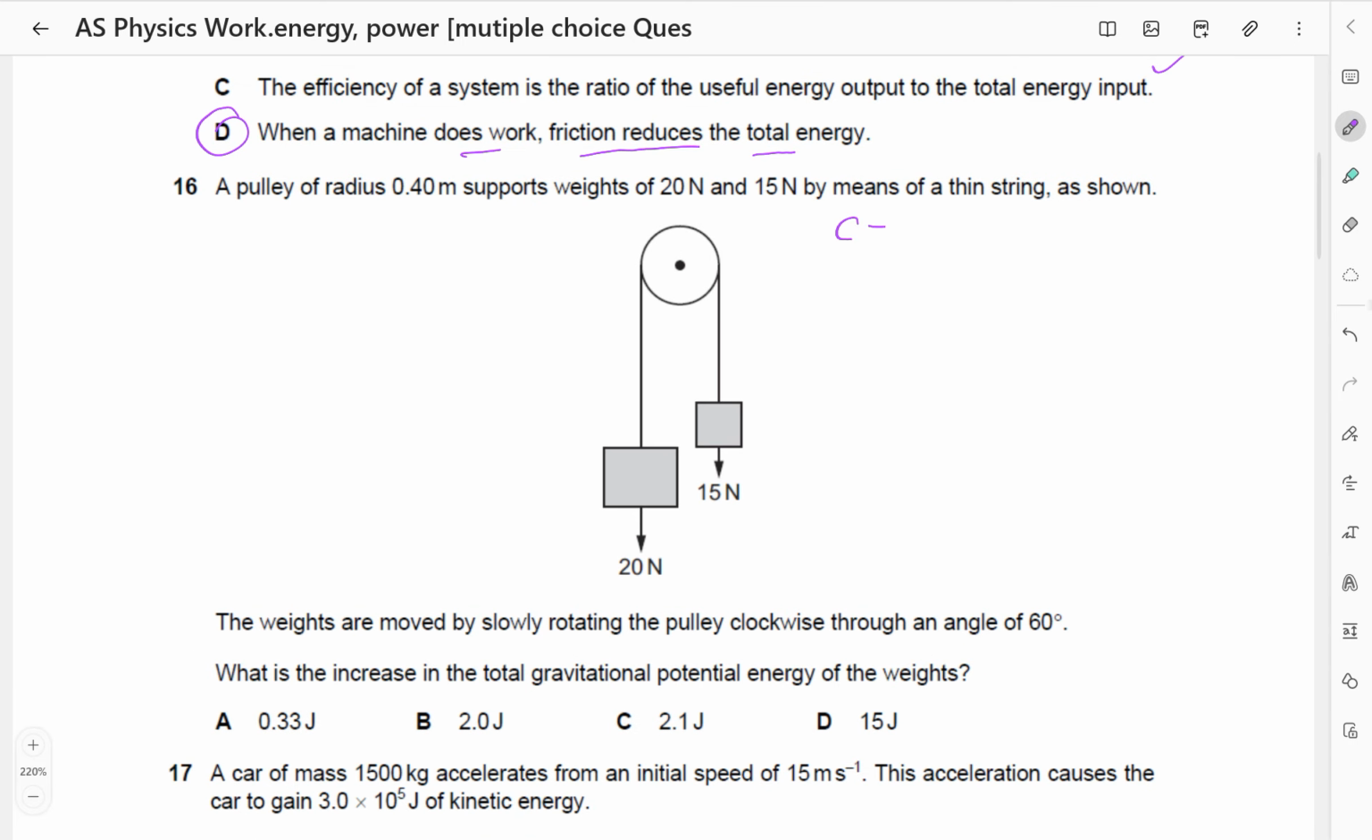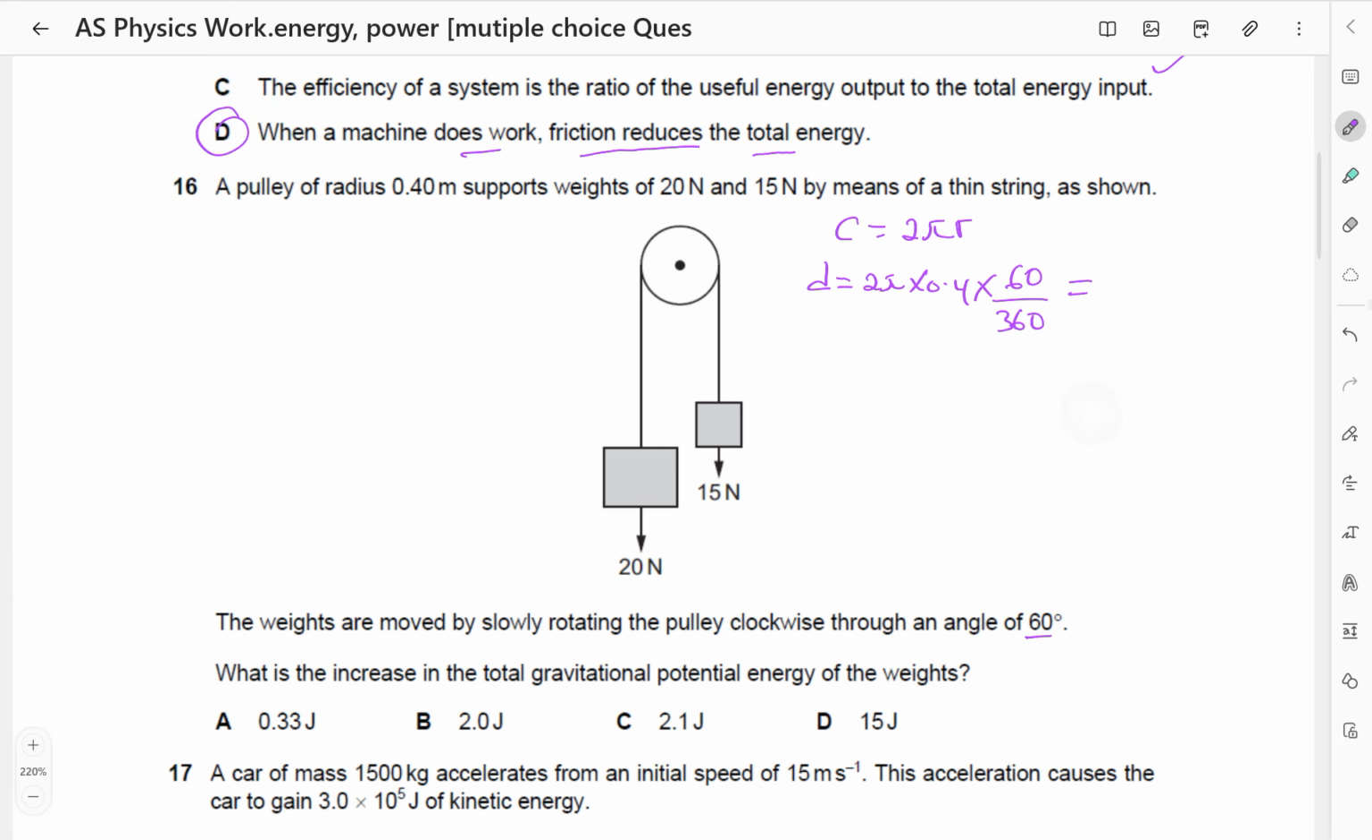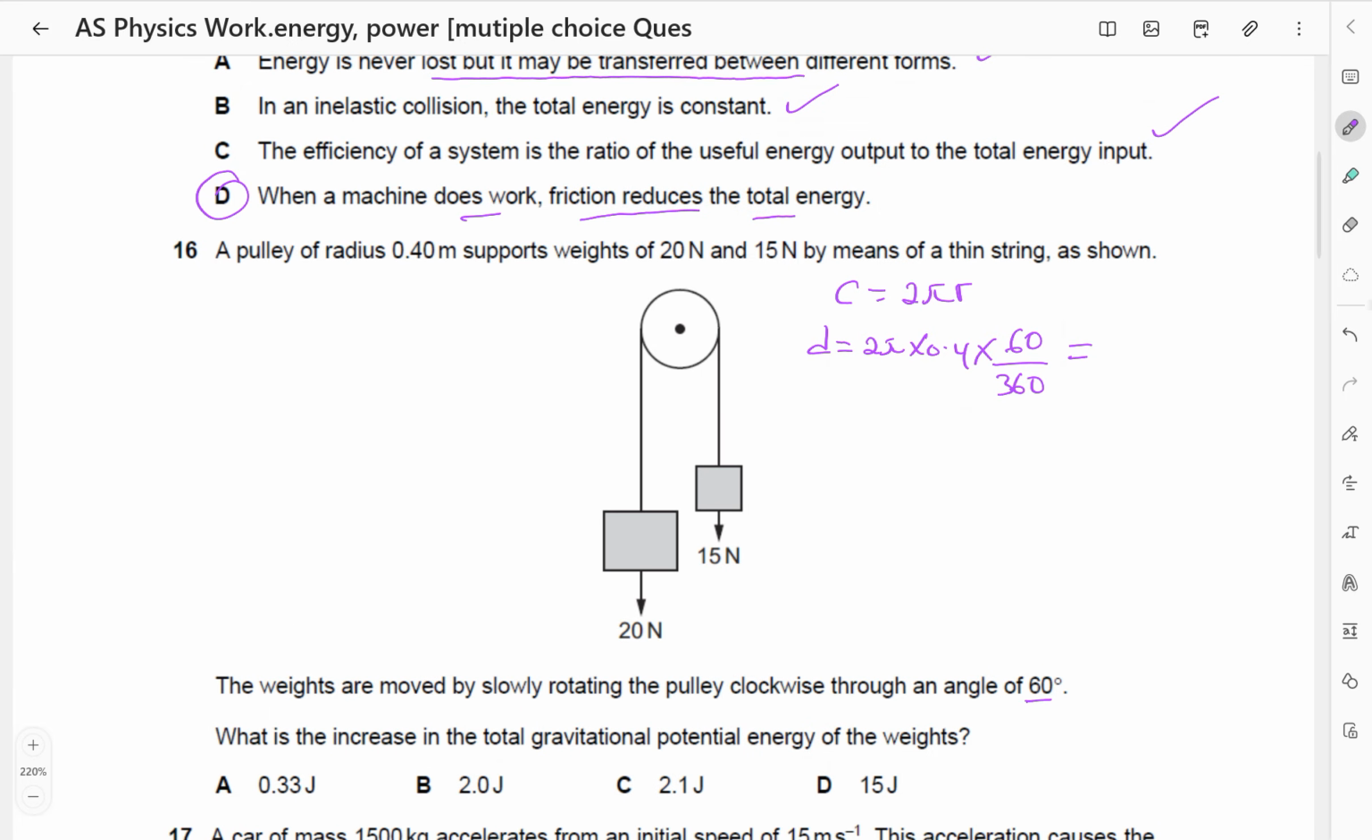The circumference of the pulley is going to be equal to 2 pi times r. But the distance moved through by the pulley in an angle of 60 degrees will be a fraction of the circumference. So it will be 2 pi times the radius, which is 0.4, times the angle, 60, as a fraction of 360 degrees. So this is the distance moved through by the pulley. Okay, let me just leave it at that point first. Then we want the increase.